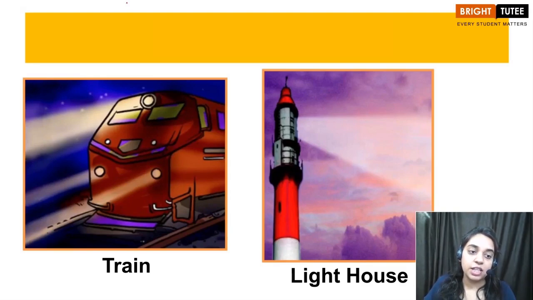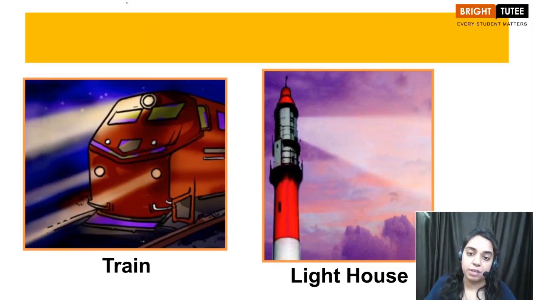You can see that this beam is traveling in a straight path. It's not a zigzag motion, neither is it a curved path. So you can observe that the light which is coming from the train is traveling along a straight path. I really hope you have understood this example.